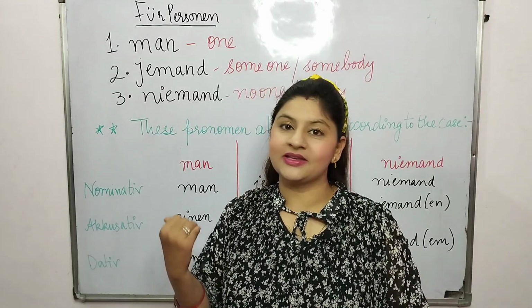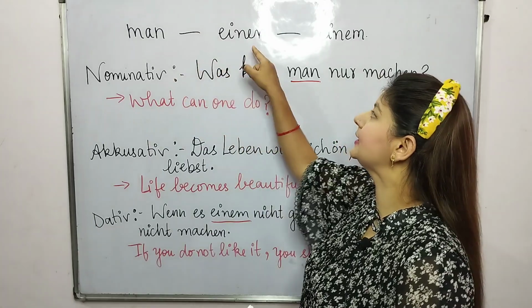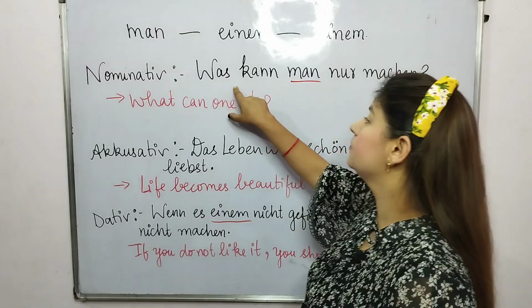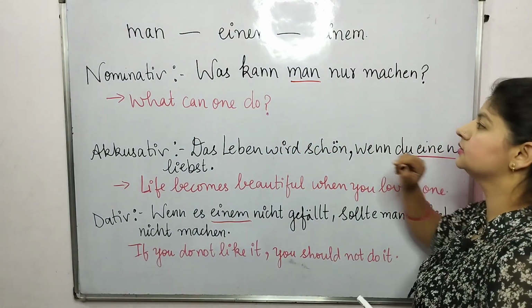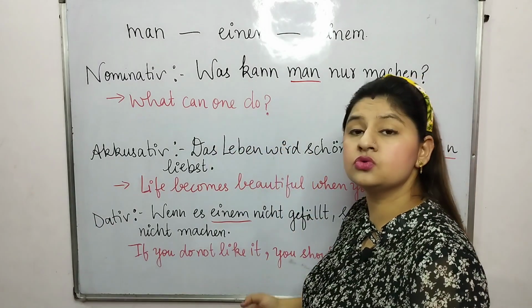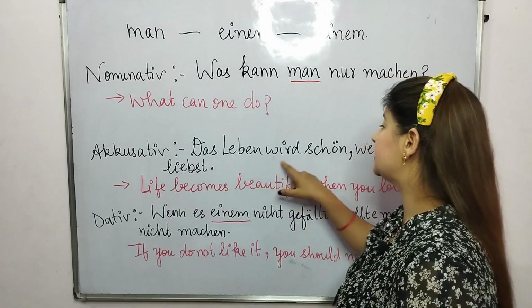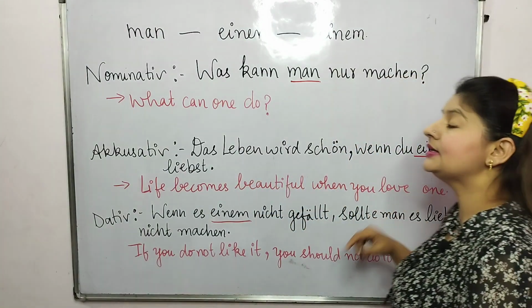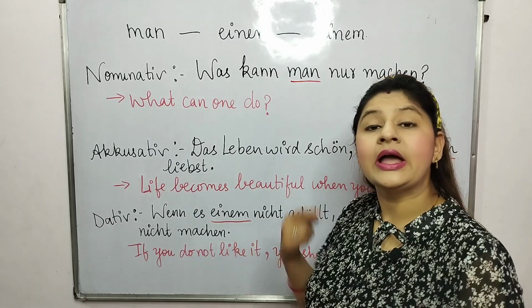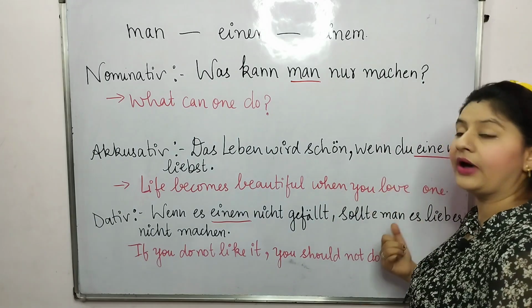Now let's see some examples here. First of all man, einen und einem. In nominative case: Was kann man nur machen? What can one do? Accusative: Das Leben wird schön, wenn du einen liebst. Life becomes beautiful when you love one.